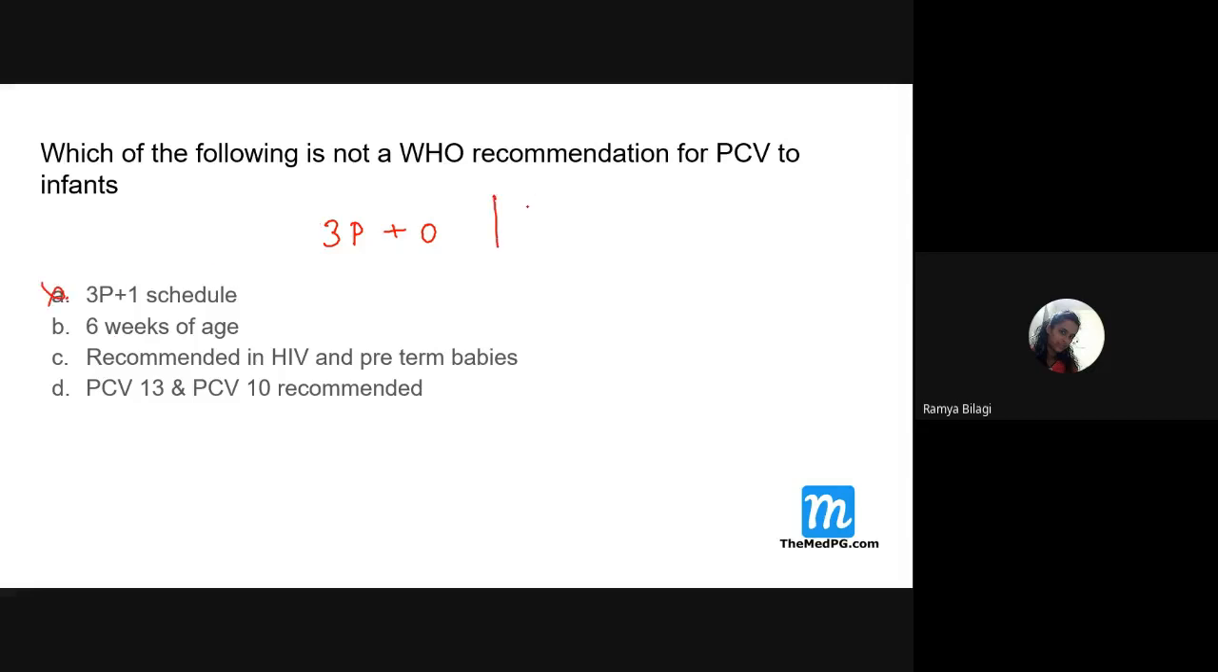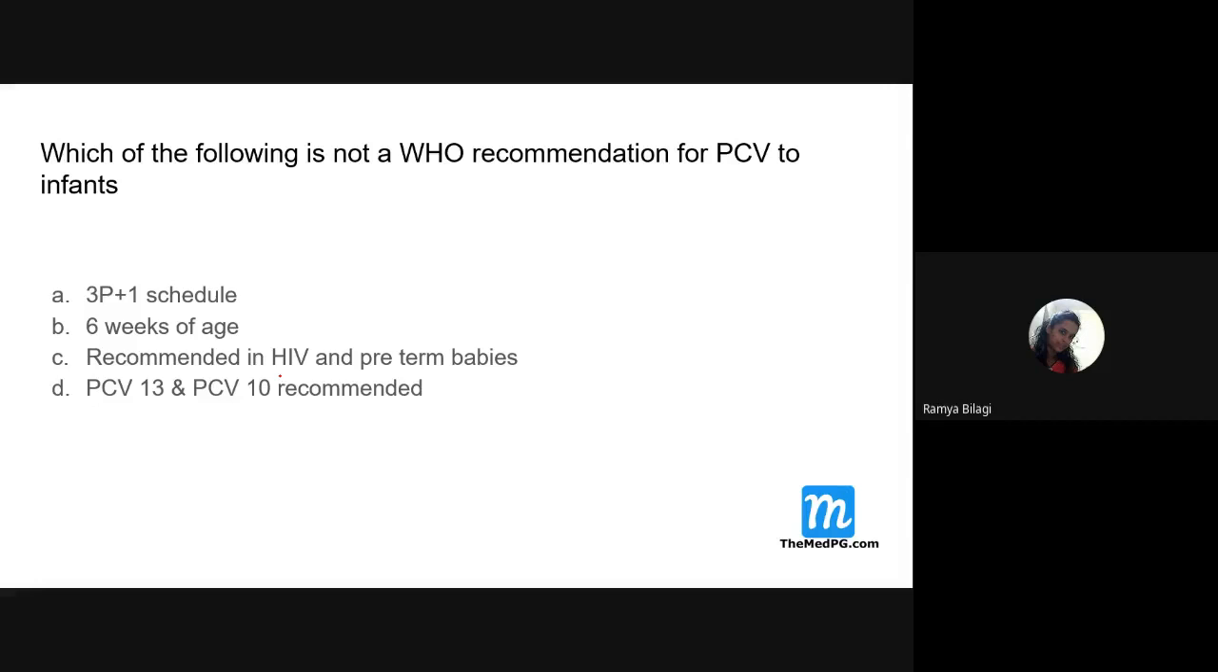Or we can give the schedule of 2 primary doses plus 1 booster dose. So this is also a recommended schedule for this pneumococcal vaccine. Remember this schedule. It can be given at the age of 6 weeks, and it is recommended for HIV and preterm babies. Yes, it is also correct. And PCV 13 and PCV 10, these are the two strains that are used for this vaccine, so it is also correct.